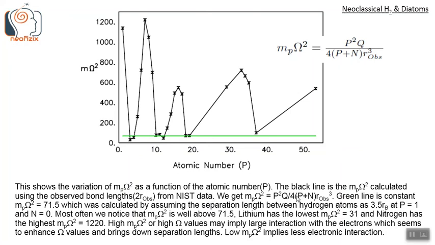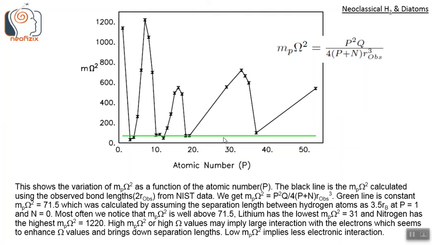So we get this equation: m_p omega square equals P square q by 4 r_m. This we got from the circular orbit criteria. We use this equation to calculate m_p omega square, which has been plotted as this black line, and r obs is taken from the NIST data.